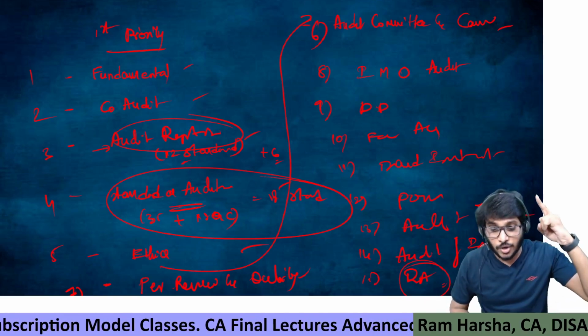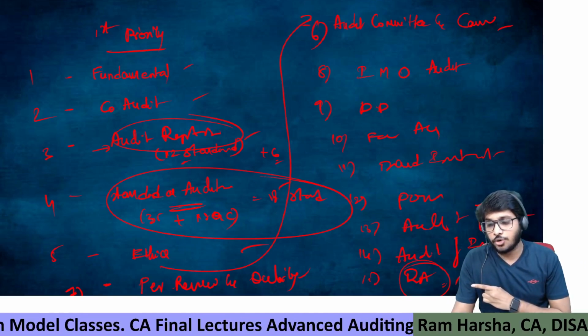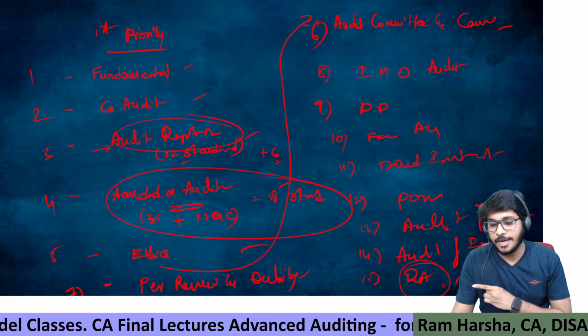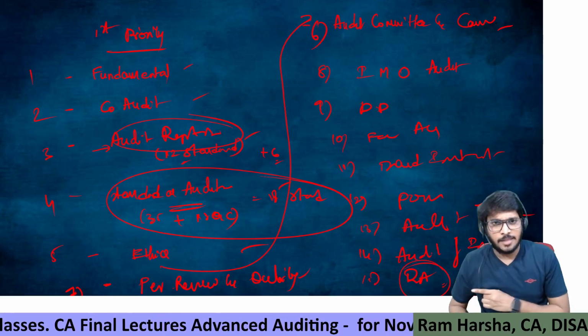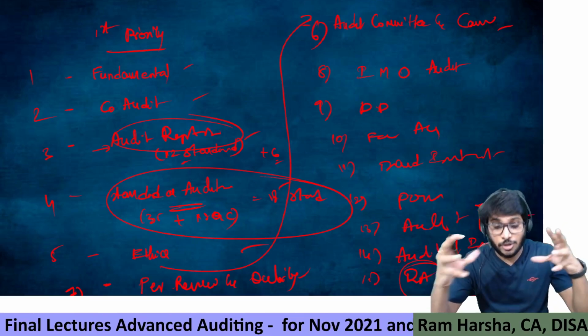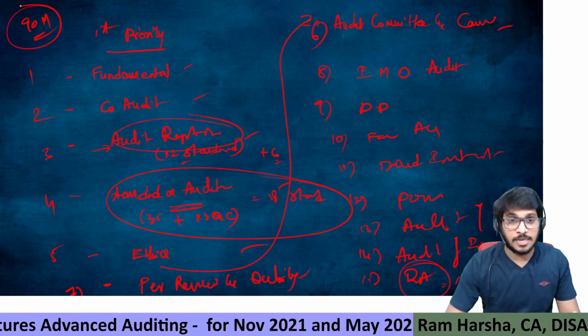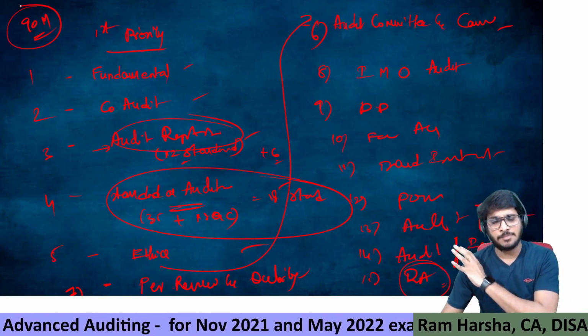First finish all these chapters perfectly, plus of course automated environment and consolidated financial statements audit. These are all, according to me, first priority chapters, and I'm telling you, if at all you're perfect in these chapters, 90 marks of the paper you can definitely attempt.